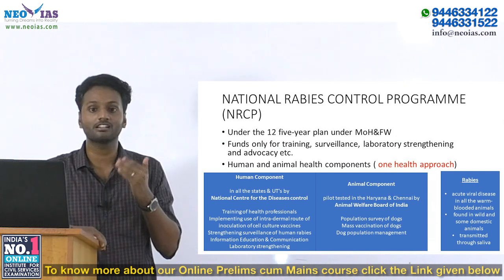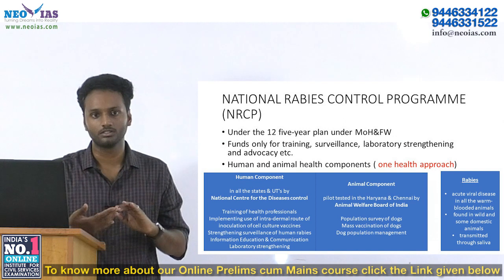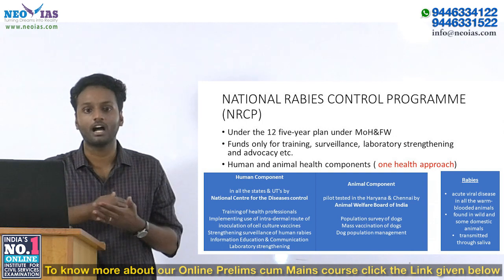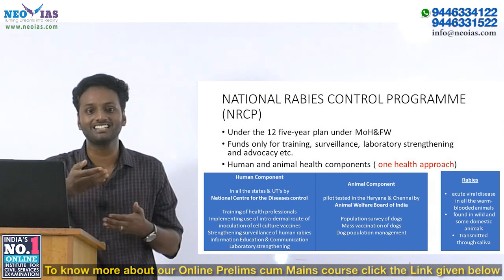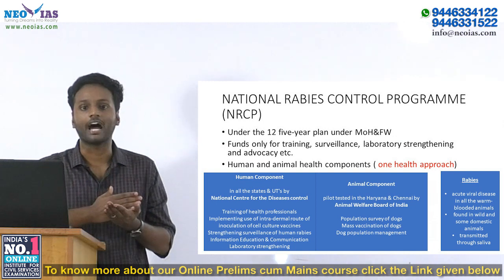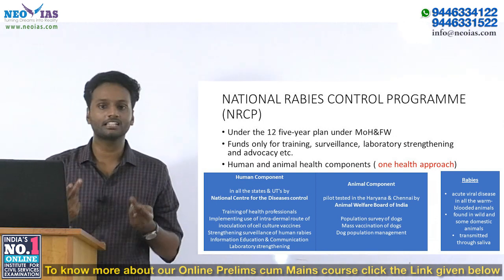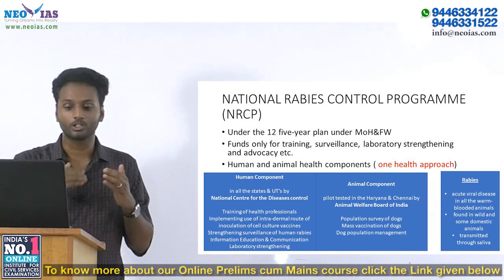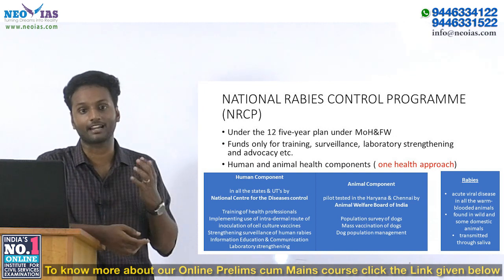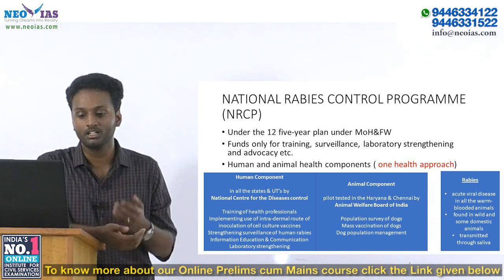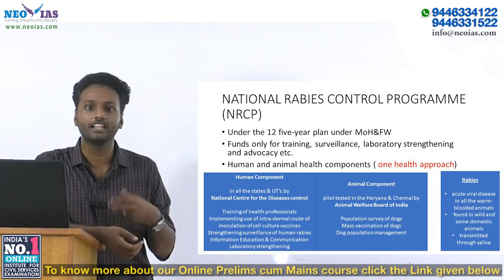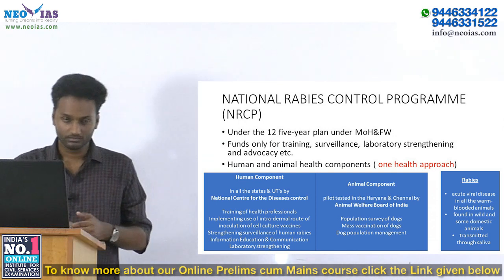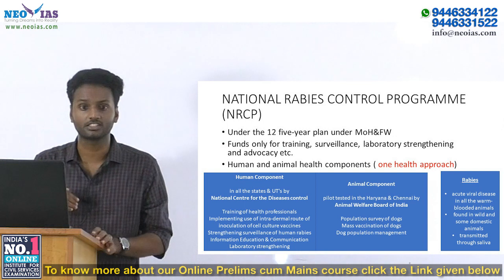The National Rabies Control Program has two components, one which deals with humans and the other dealing with animals. So interventions are being done in human health as well as in animal health, and these are done by two separate bodies. That also needs to be noted. The human component of the program is undertaken by the National Center for Disease Control, and the animal component by the Animal Welfare Board of India, and each of these components has its own interventions.